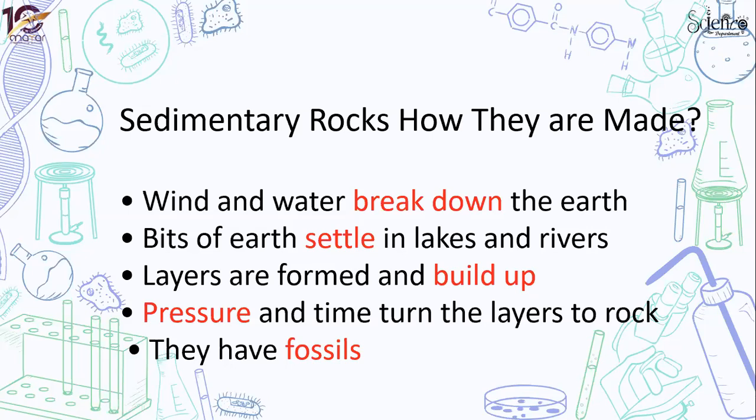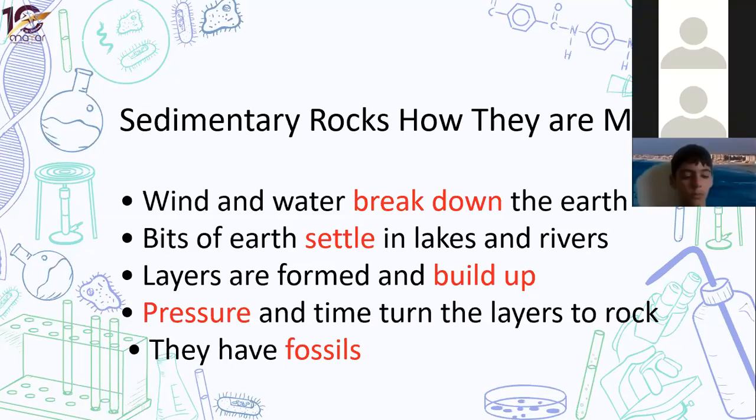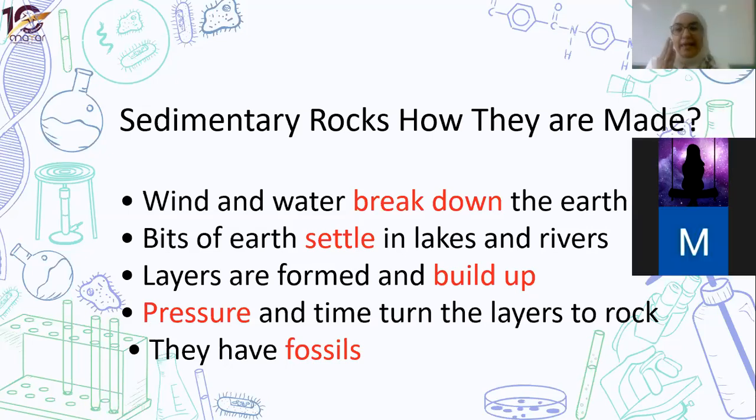Now let's see the steps of how sedimentary rocks are formed. Number one is weathering, which is the breaking down of the earth's surface. Then those pieces are moved from one place to another, and they build up after each other. There's something else we have to know about sedimentary rocks. They have fossils, and we made amazing projects about fossils, and you learned the types of fossils that we're also going to revise this week.